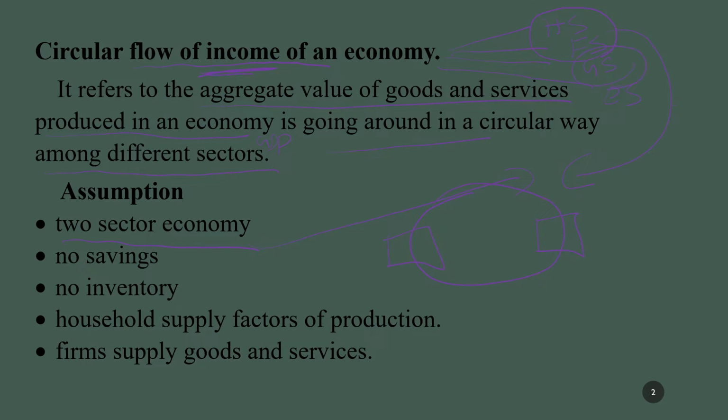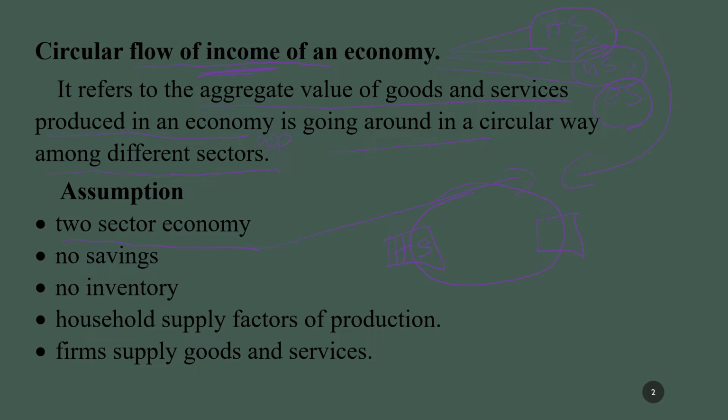Here the role of government is neutral, or we consider there is no involvement of a government sector. Then there is no trade relation with the rest of the world. That is nothing but we are following a closed economy. So here we have taken only two sectors.